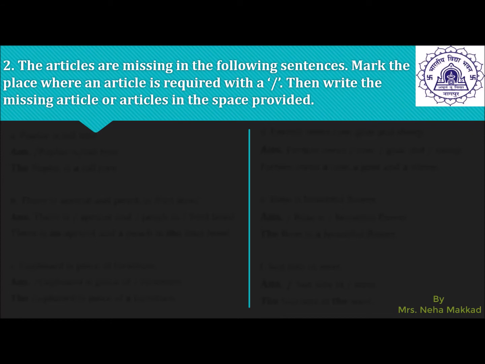Now let us have a look at the second exercise. The articles are missing in the following sentences. We have to mark the place where the article is required with a slash, and then we have to write down the missing article or articles in the space that is provided. So let us have a look at the first example.